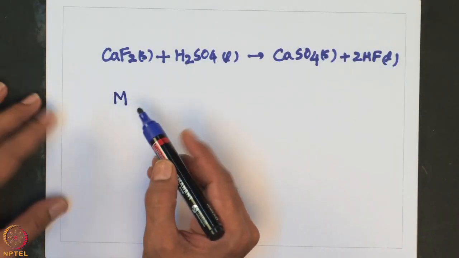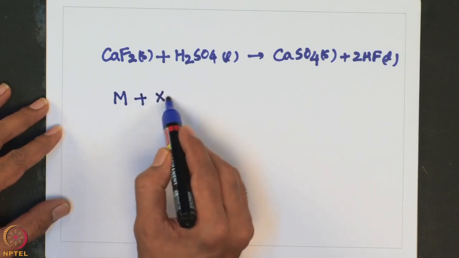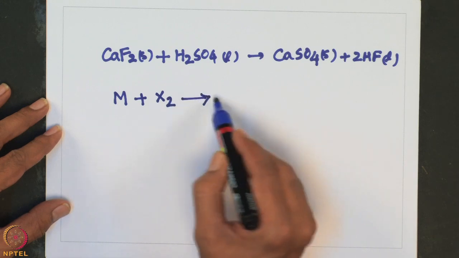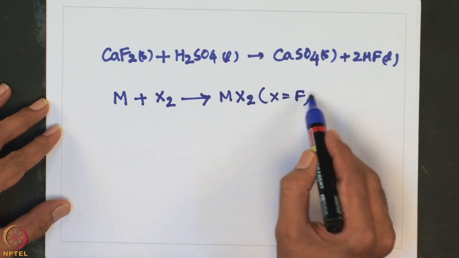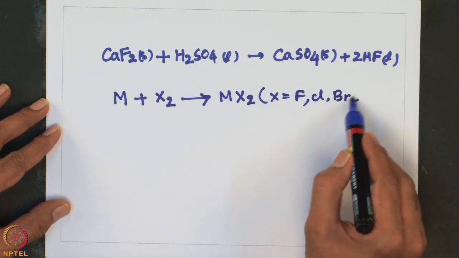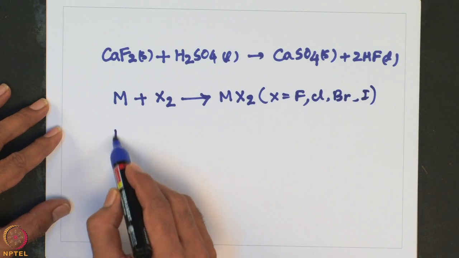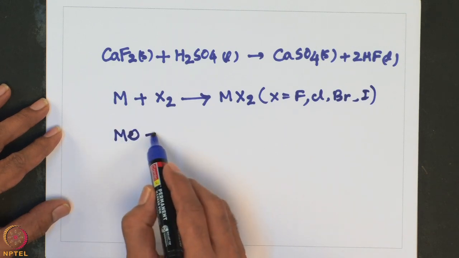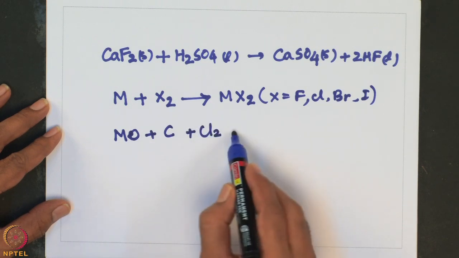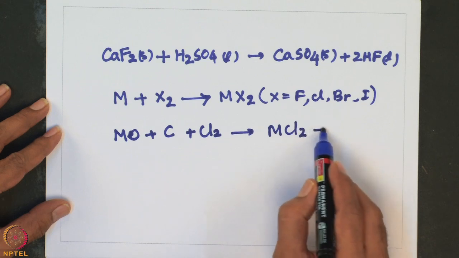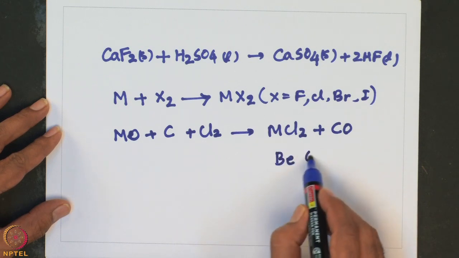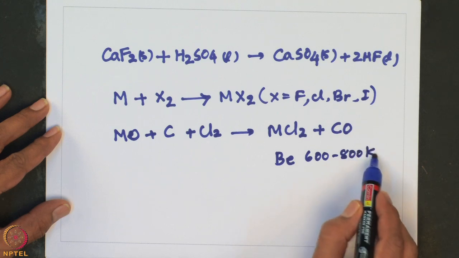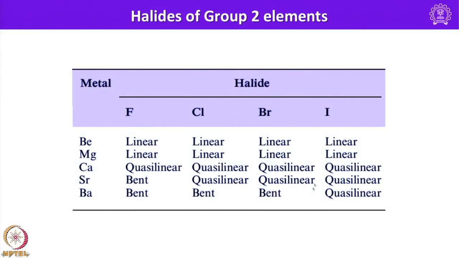So, in general, if I consider this as group 2 element, so a typical halogen where X is fluoride, chloride, bromide or iodide, okay, or MO plus carbon plus Cl2 gives MCl2 plus CO. Of course, in case of beryllium, the temperature required is about 600 to 800 Kelvin. Okay. And I have listed some of the halides here.